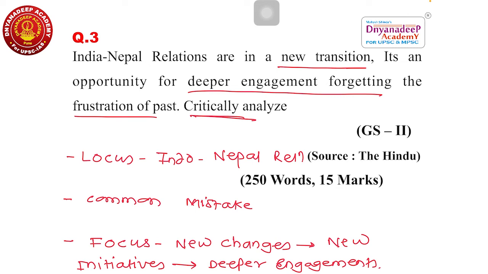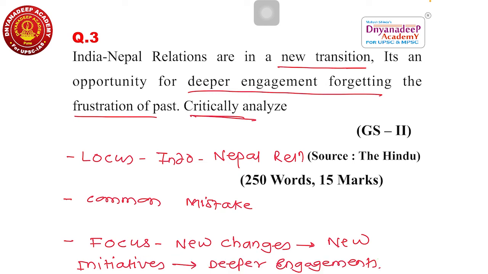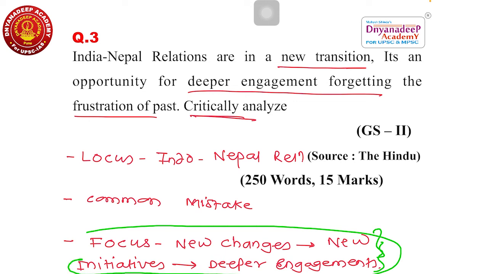So this is the part where your actual skill of writing answers will come forward. That's why remember, for writing these kinds of answers, you need to have your own creativity. You need to have your own thinking pattern where you can score very good marks. I repeat once again, the focus is very, very important, where you have to write how these new changes can be used in a very positive manner to strengthen and enhance India's deeper engagement with Nepal, which will be helpful for India's geostrategic development and to increase India's weightage, stature and status in South Asia.